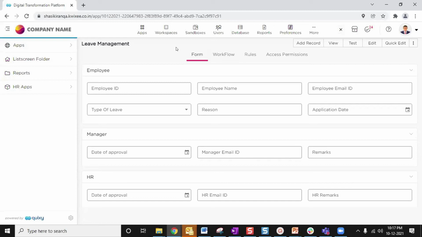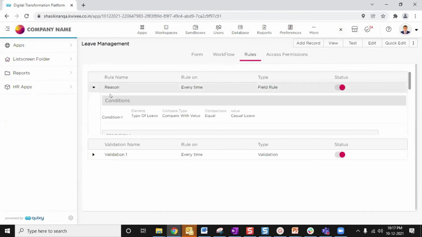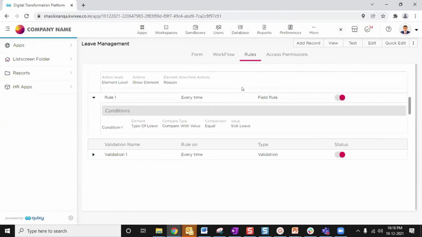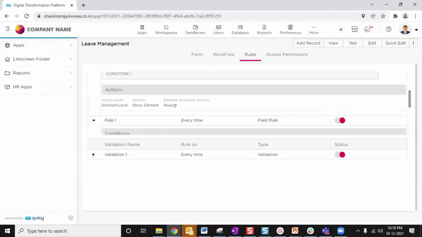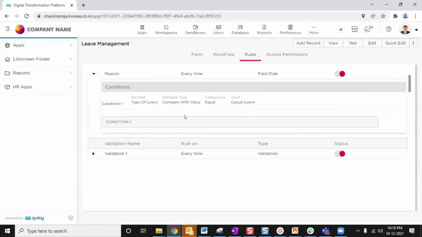Now I wanted to show you how the business rules work. After that, I will show you how to use the parallel workflow and the conditional workflows. There are two other options present in workflow, which I will talk about later in the discussion. As of now, we have configured some rules here. The condition is that if the leave type is equal to casual leave, the element level reason has to be populated. For all the other leave types, the reason button has to be hidden.